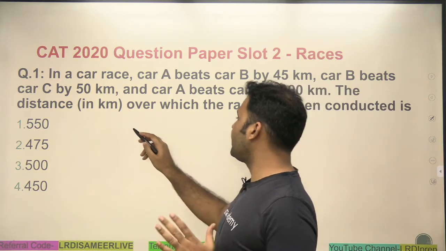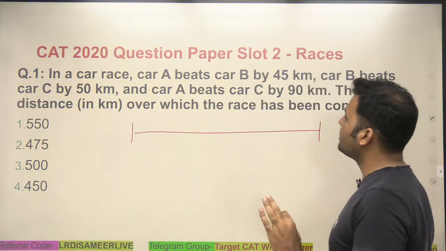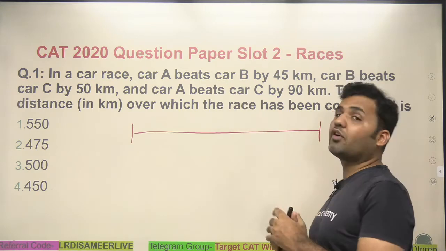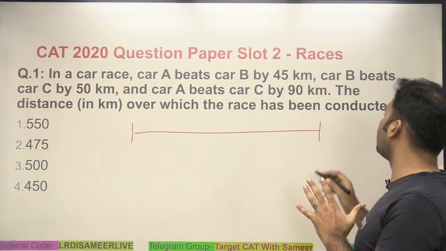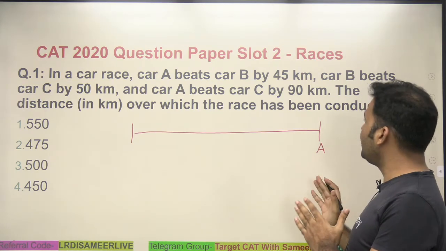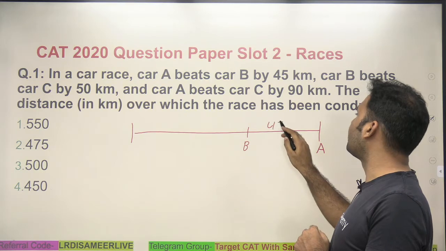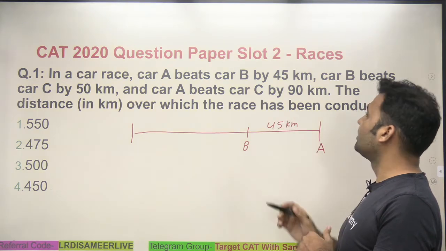A very simple question. See this, guys. When I say that car A beats B by 45 kilometer, that means by the time car A reaches the finishing line, car B is at a distance of 45 kilometer.